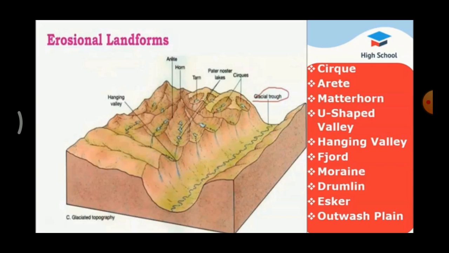Next one, outwash plain. An outwash plain consists of glacial sediments deposited by the melting ice.